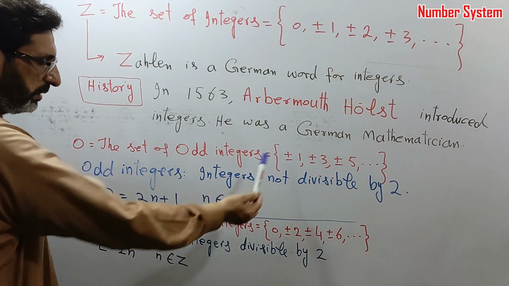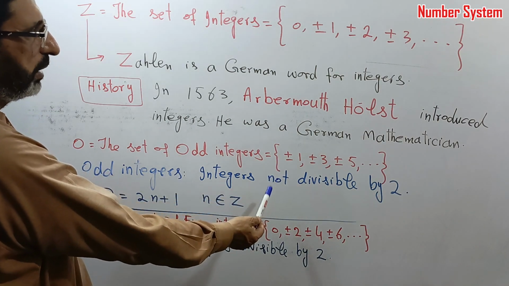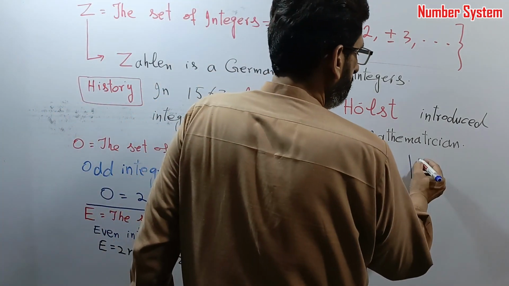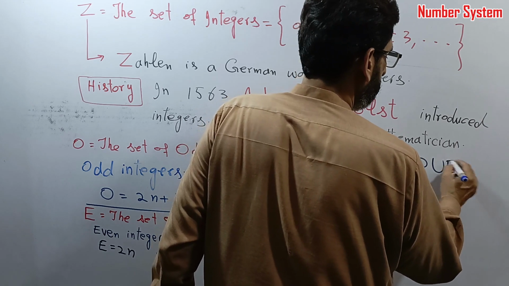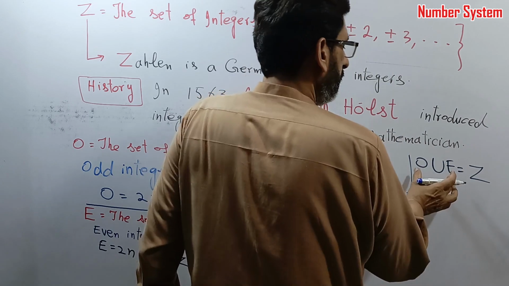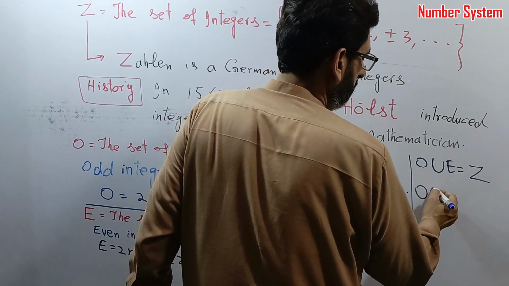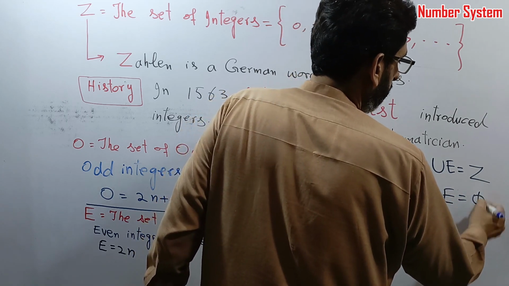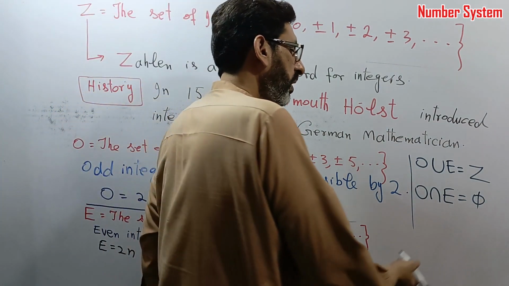The set of odd integers and the set of even integers are two important subsets of the set of integers. The union of odd integers and even integers constitutes the set of integers. They are entirely exhaustive. And the intersection of the set of odd integers and the set of even integers is phi, the empty set or null set, void set.